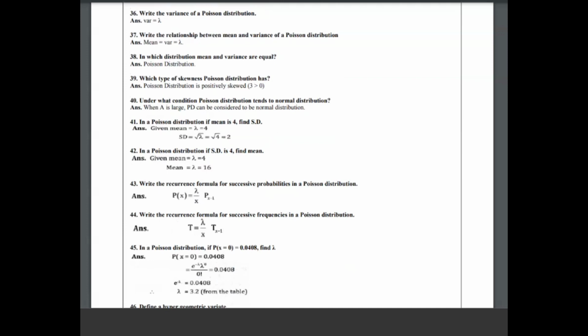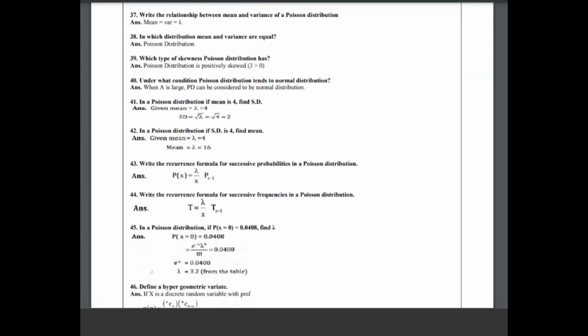Look, a small example, it can be 1 mark. In a Poisson distribution, if the mean is 4, then you have to calculate the standard deviation. If the standard deviation is 4 is given, then you have to calculate the mean. Then the square of that, since we take a square root, it becomes 4 square, which is equal to 16.